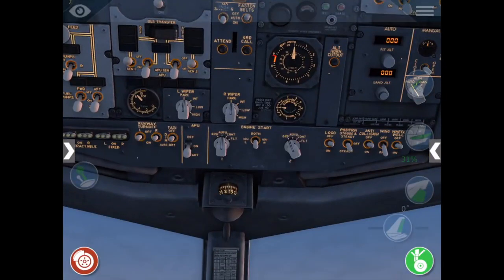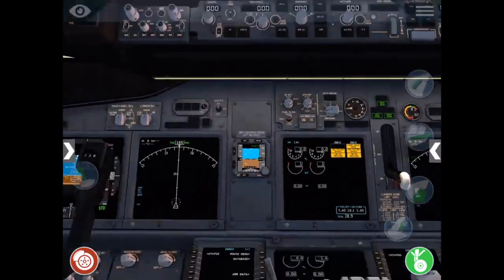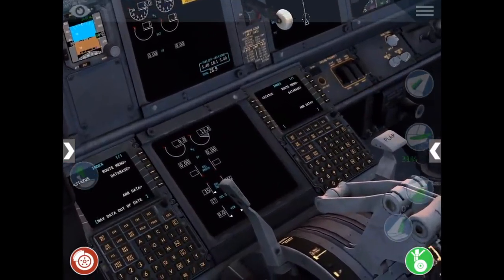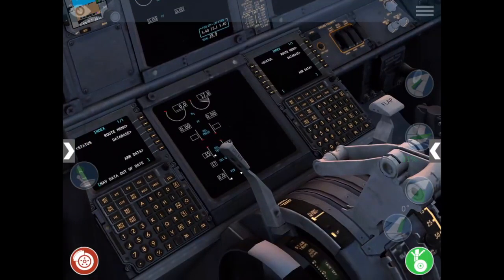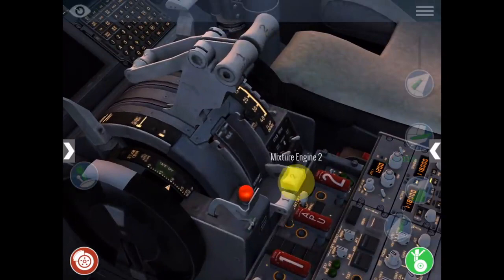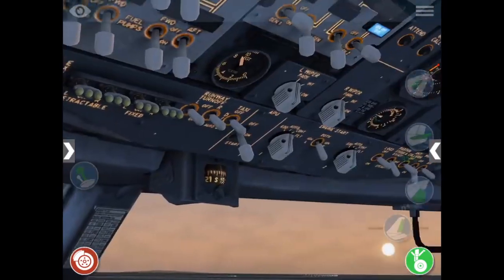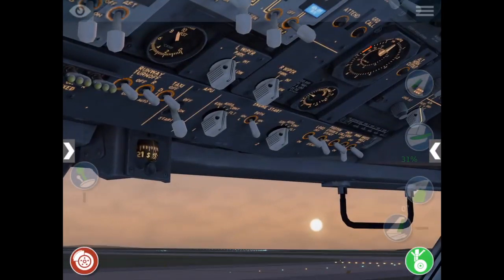Move the dial to GRD, which stands for ground, then wait for N2 to reach 25% or higher. Once it does, move condition lever 2 to the idle position. Wait until N2 is above 56%, then double-check that the start has disengaged. This should happen automatically. Then we'll do the same thing for engine 1.